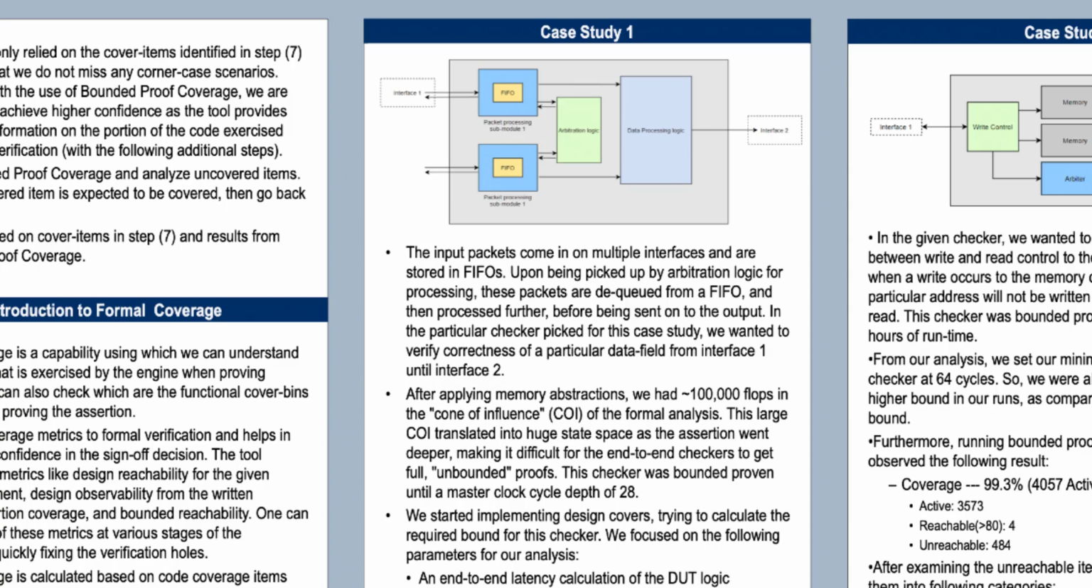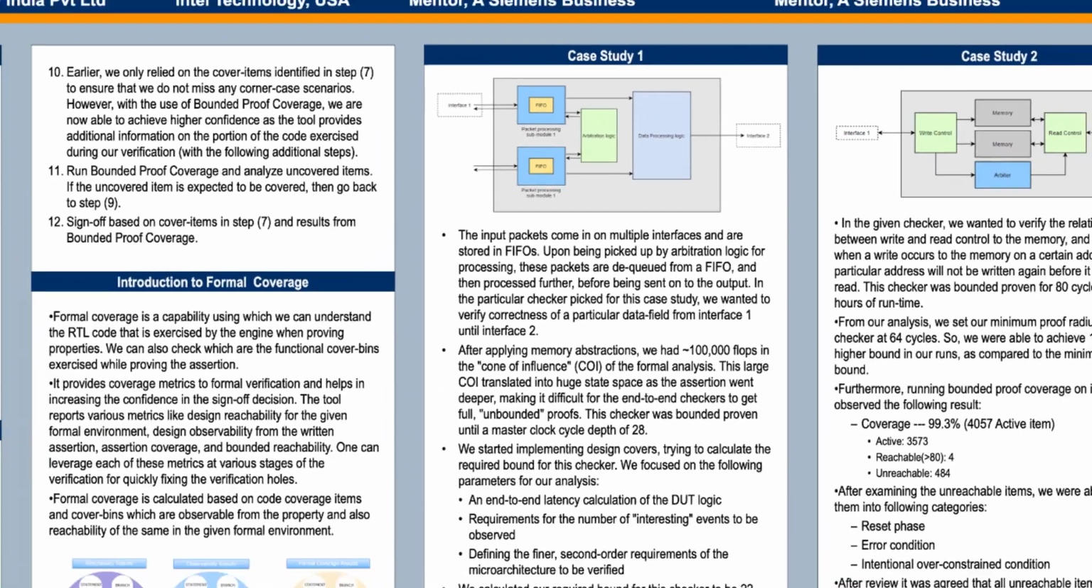input. Since this checker covers the complete end-to-end path from interface 1 to interface 2, the associated complexity was quite high and the formal tool was unable to provide a full proof. Instead, this checker was bounded proven until a master clock cycle depth of 28.